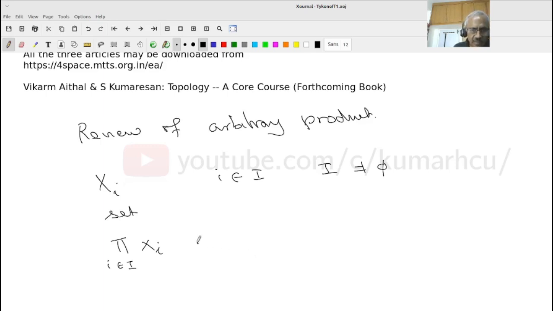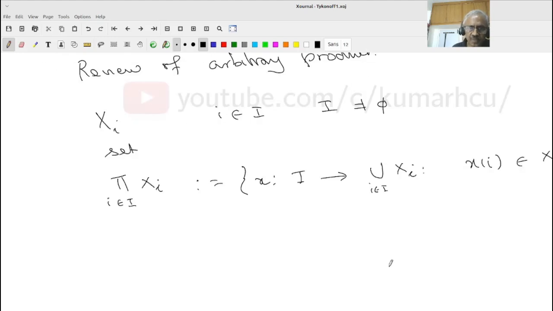By definition it is the set of functions x from the indexing set I to the union of the X_i, so that x at i is a function that takes values over I, and takes value in X_i. This is the first thing you have to understand.